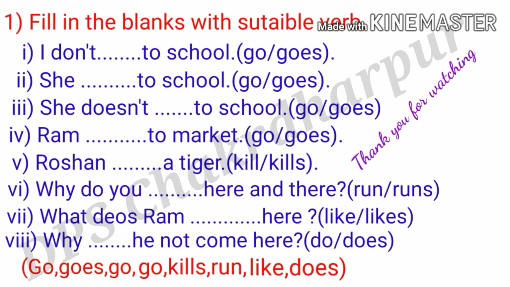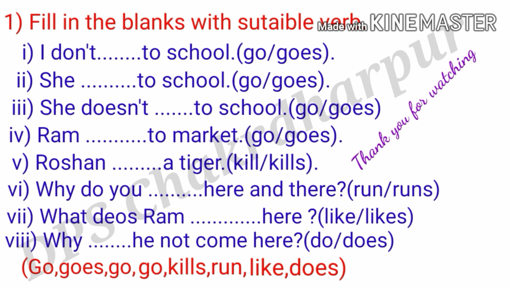So let's read the first question. Here are two options. You have to pick one correct answer. The first question: I don't ... to school. Here are two options. The first one is go and goes. So what will be correct? You must choose one. Let's see the second question: she ... to school.